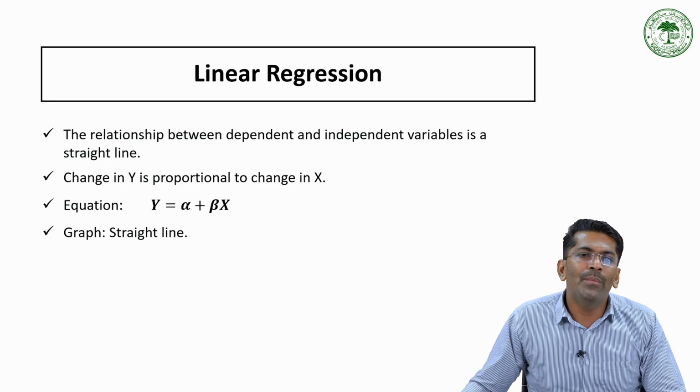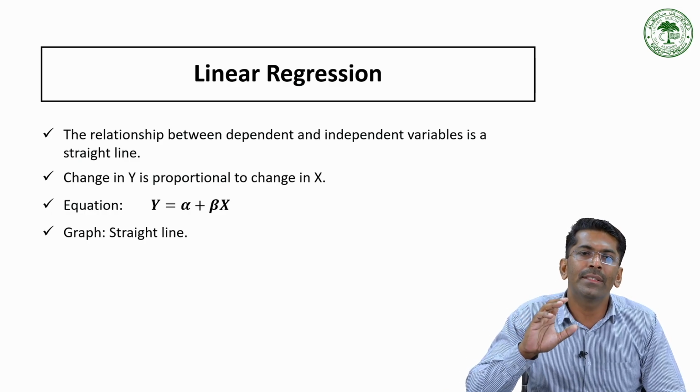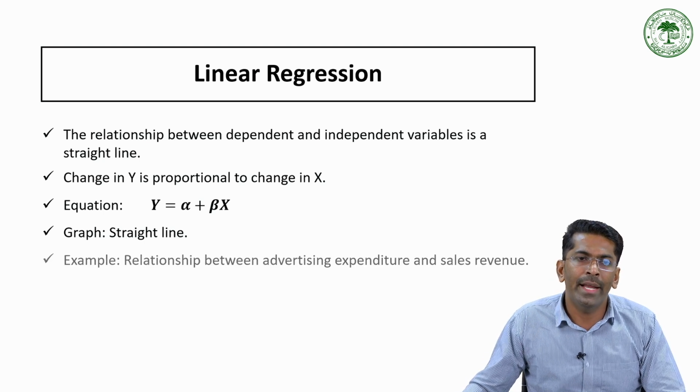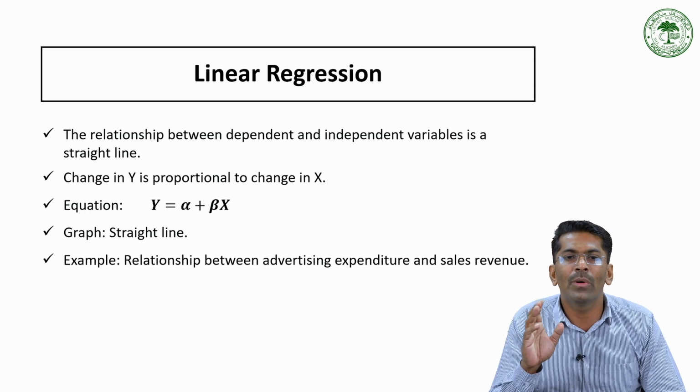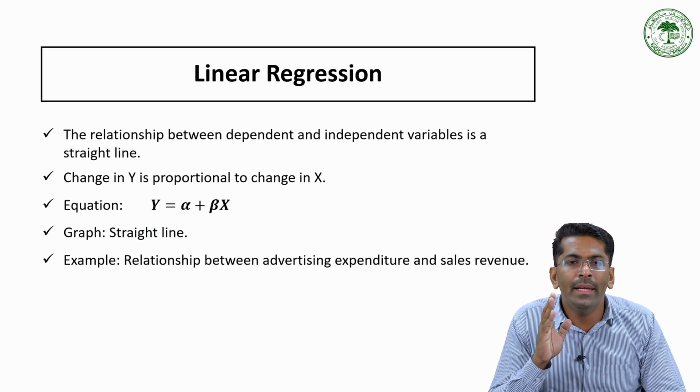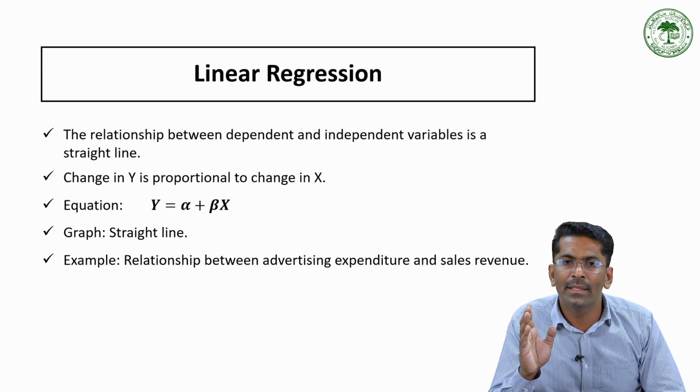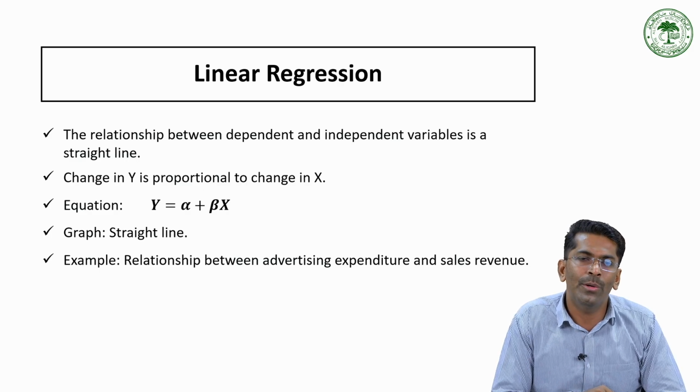Okay. If you draw the graph of a linear regression analysis, it will look like a straight line rather than a curve. It is a straight line because there exists a linear or proportional relationship between the dependent variable and the independent variable. For example, consider the relationship between advertisement expenditure and sales revenue. These two variables are considered as a linear regression model, because generally if your advertisement expenditure increases, then the sales revenue is also going to increase.